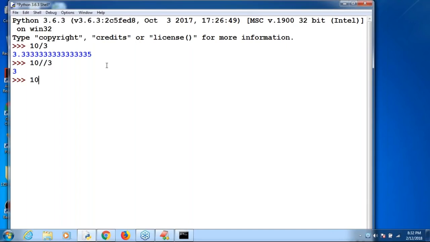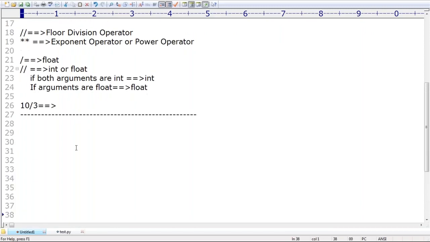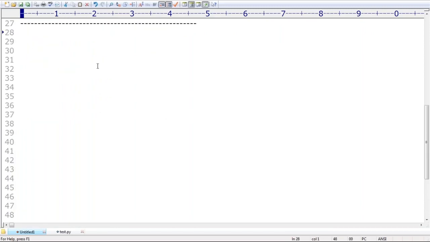Now 10.0 floor division 3. Can you please tell what the answer is? Have you observed? Here there is a float argument, but in the earlier case both were int arguments. That's why make sure you don't get confused. That's all about floor division and normal division. Next is exponentiation, which is extra that you should be aware of.